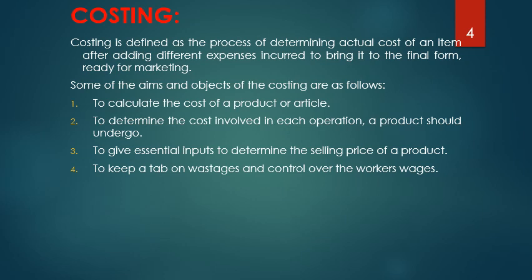Then how can he control the cost? He has to reduce the wastages. That plays a very important and key role in calculating the total cost. So we have to reduce the waste and control the workers' wages. If we give them very little wage, the factory may have to be shut down.